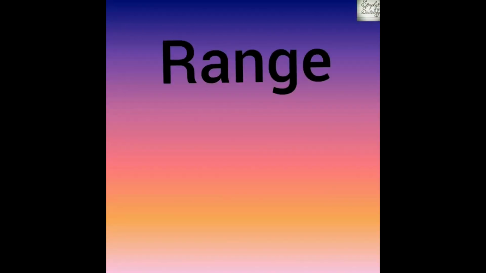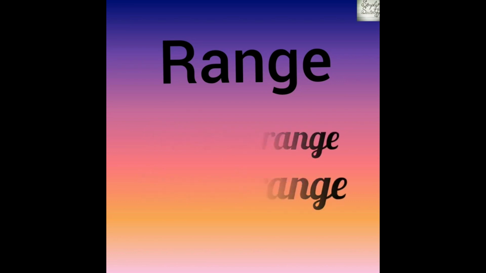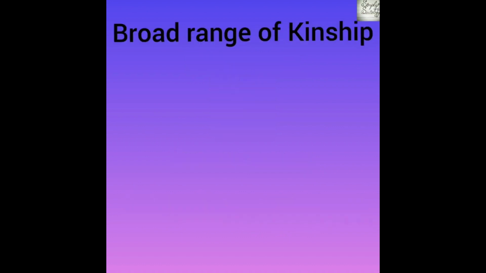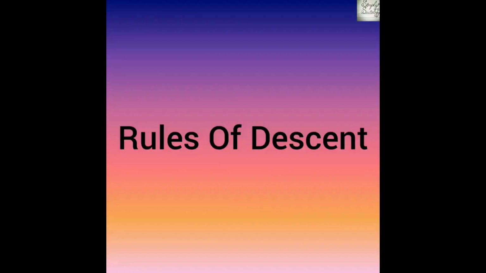In terms of range, kinship can be categorized under two types, narrow range and broad range. In the narrow range of kinship, the kins can be identified. For example, in nuclear family or extended family, whereas in broad range, kinship becomes so extended that it becomes hard to designate them as kins. We can find those in localized lineage or in clans.